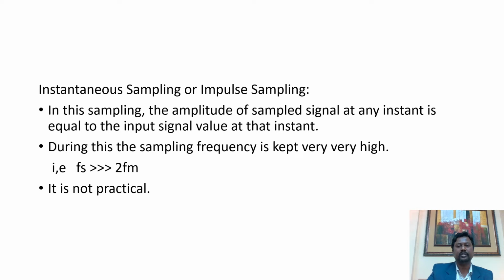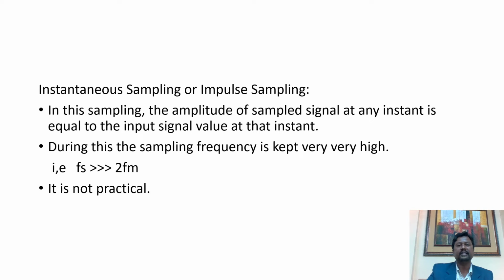Out of these three, instantaneous sampling is the sampling where the sampling frequency is kept very high. In that condition, we would have samples at a very close approximation, but achieving those samples in such close proximity is practically not possible.